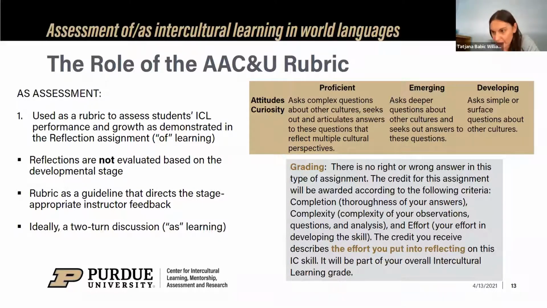And this is the first way. So the rubric is used to assess students' intercultural learning performance and growth as demonstrated in the reflection assignment. So this would actually be assessment of learning, right? It's summative, it's after the fact. We're asking, what did students learn? The reflection assignment assesses learners' understanding.